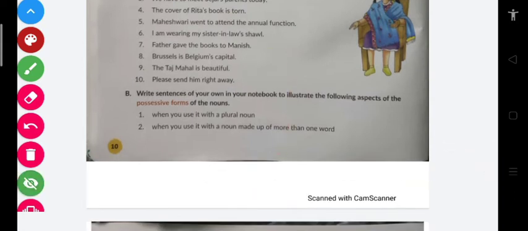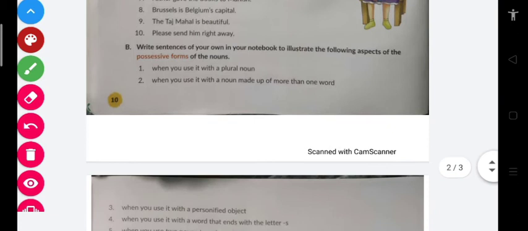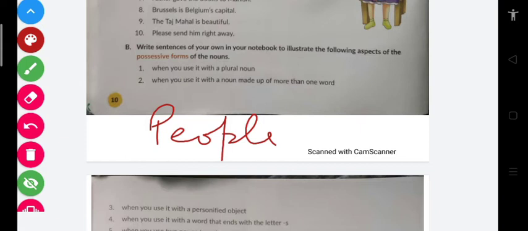Now moving further. Write sentences of your own in your notebook to illustrate the following aspects of the possessive forms of the noun. In a simple way, you just have to do one thing: use it with a plural noun. Let's say you have to write people's choice. People is a plural noun, and when you add an apostrophe, it becomes people's choice.